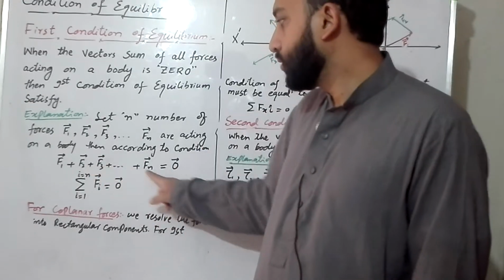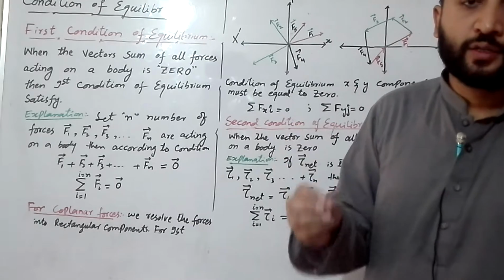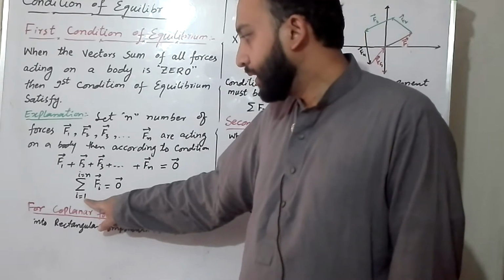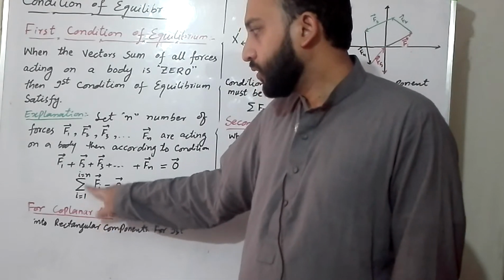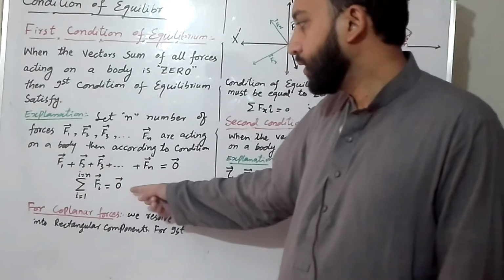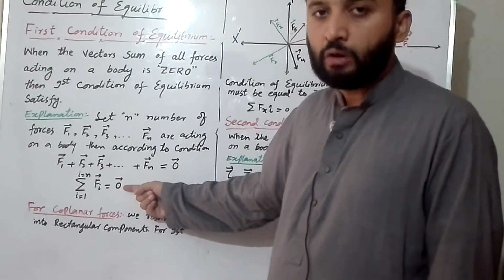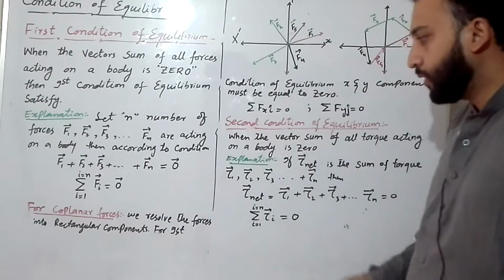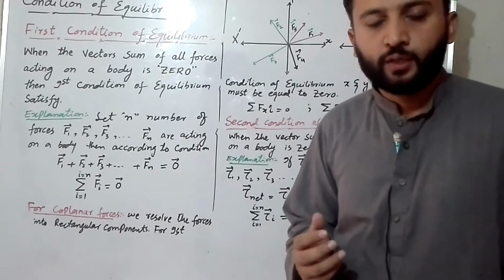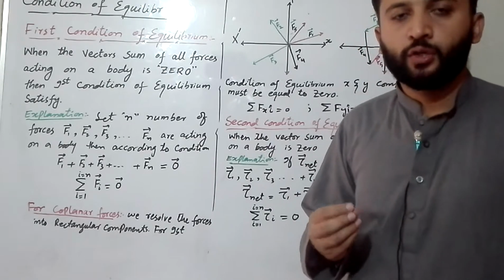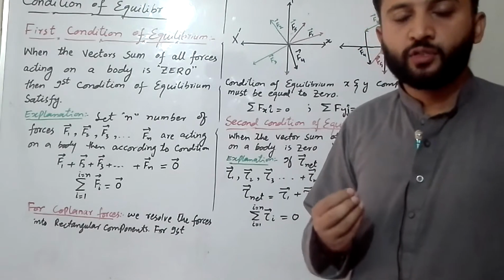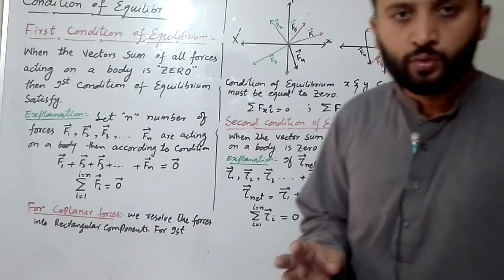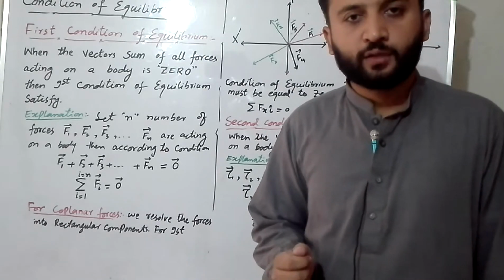The sum of all forces is equal to 0, which means the net resultant of all forces is 0. So we use the Greek letter summation, from i equals 1 to n, for n number of forces, and that is equal to 0. It is a null vector whose magnitude is 0. For coplanar forces, we resolve the forces into rectangular components. A body satisfies the first condition of equilibrium if the sum of all forces acting along the x-axis is 0 and the sum of all forces acting along the y-axis is 0.